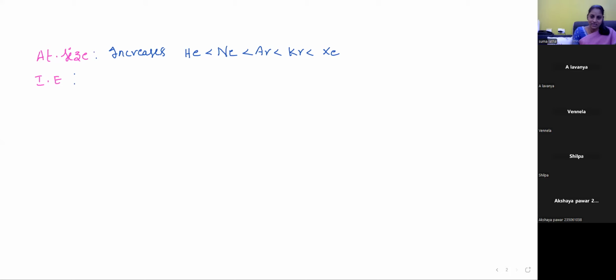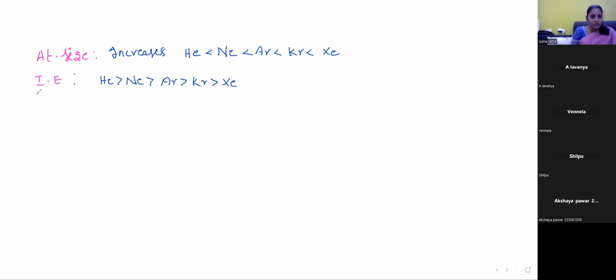Ionization enthalpy decreases down the group. Helium is greater than neon, greater than argon, greater than krypton, greater than xenon, my dears.